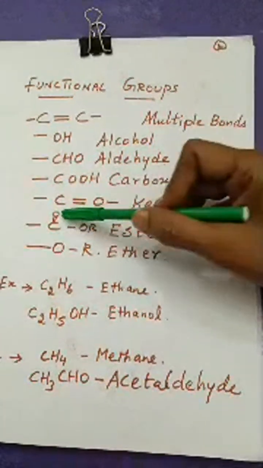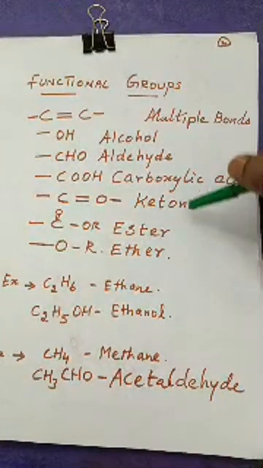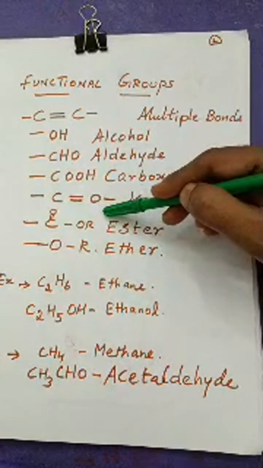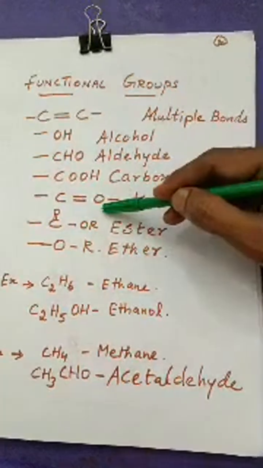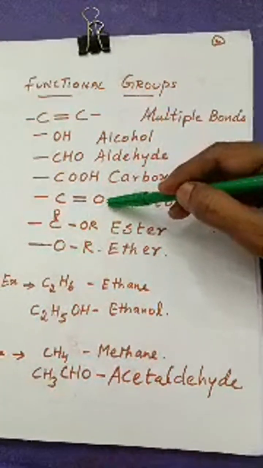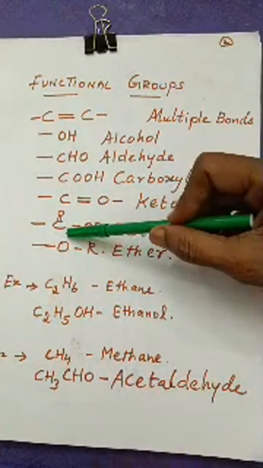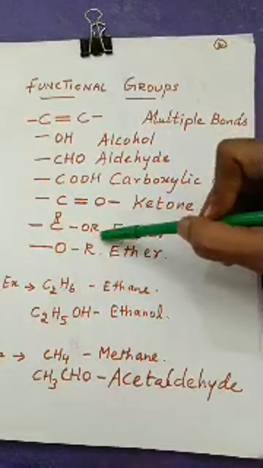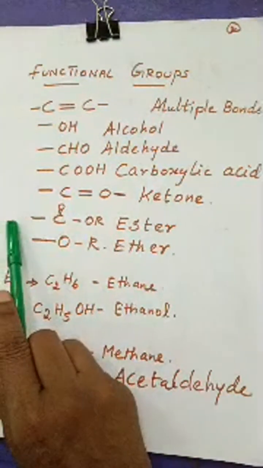And then C double bond O. The C double bond O is a ketone. So like this, the functional group which is present in the organic or the carbon compound will state which group it is. The next example I have given is C double bond O or OR. So this is another O, that is R group will be there, and on this side one R group will be there.